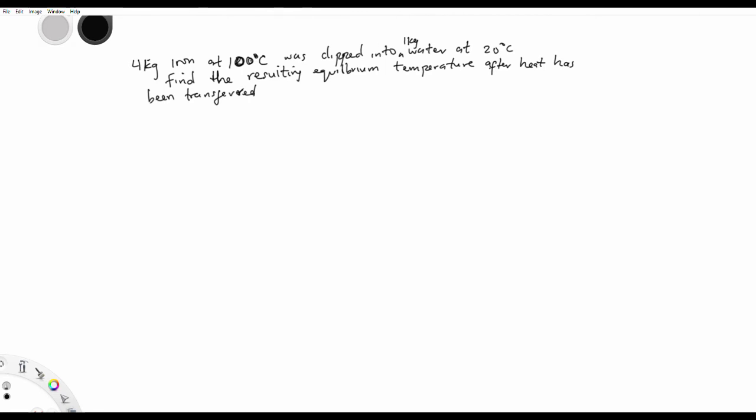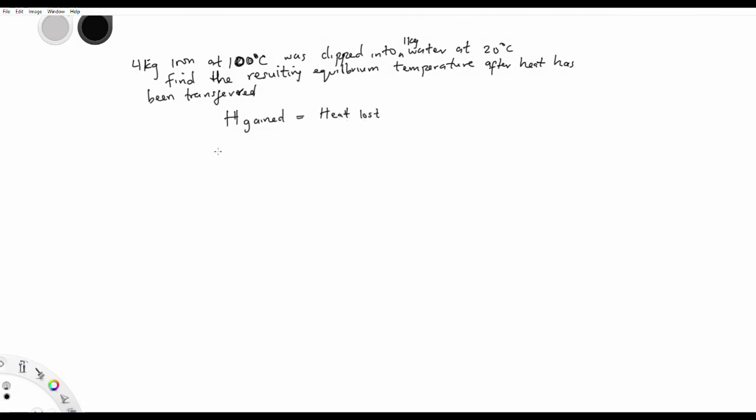So now find the resulting temperature. It's actually the same because there must be heat transfer. So that means the heat gained by one body is the heat lost by the other body.